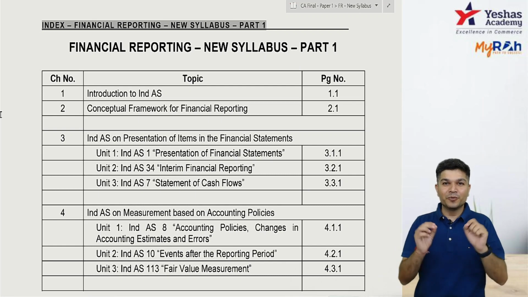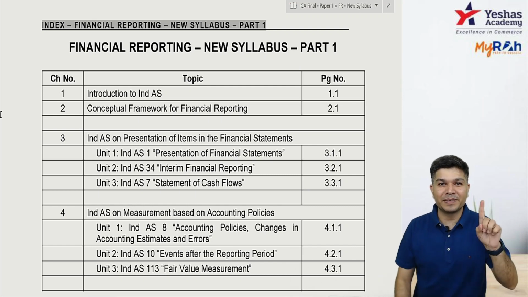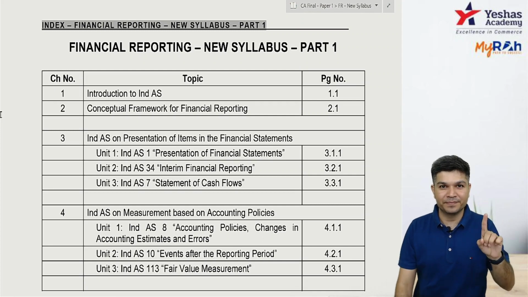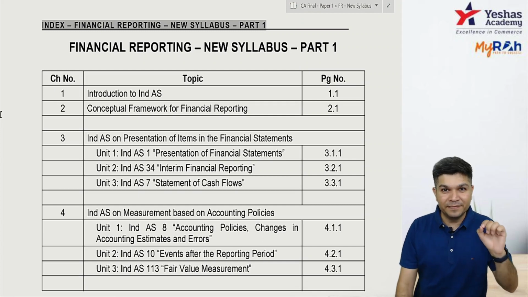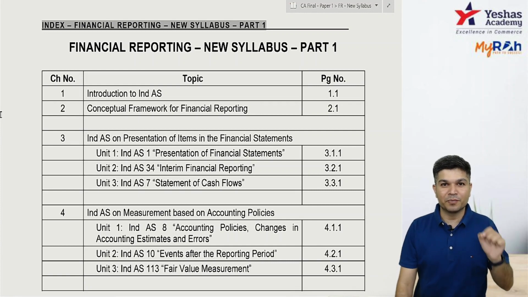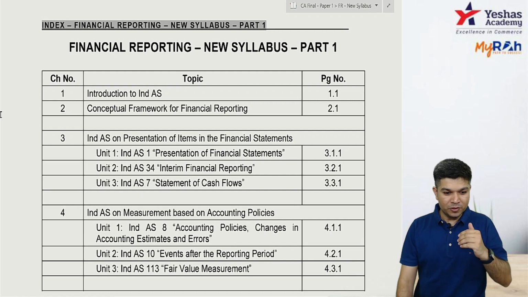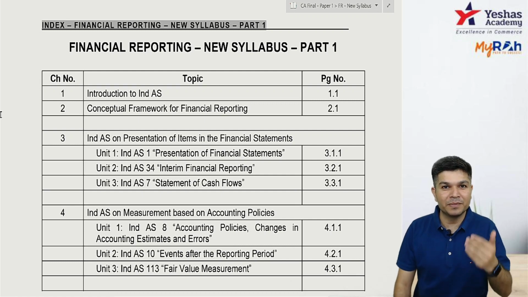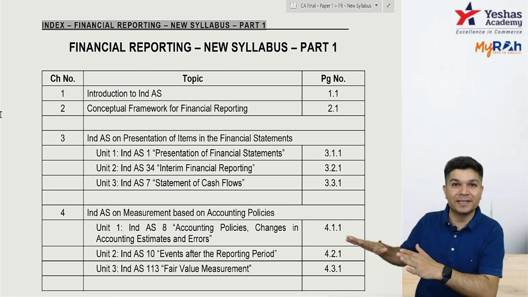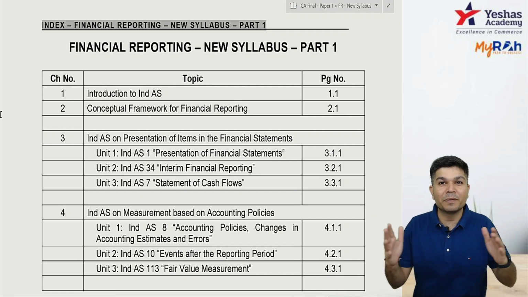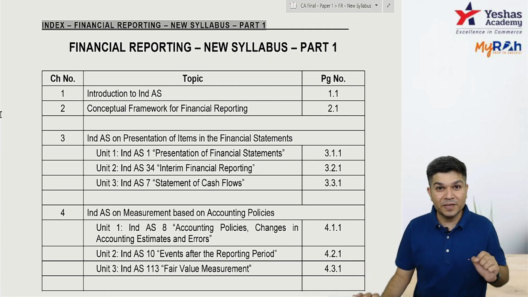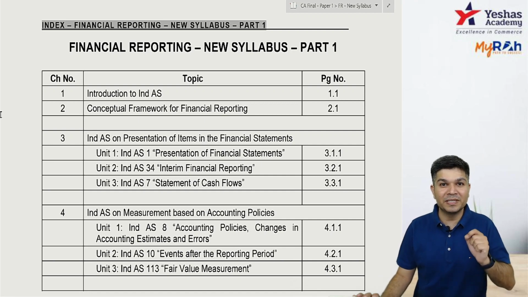But I want to tell you a few things before I start. Number one, I want you to have proper discipline. The final level is not difficult, but you need a disciplined approach. The problem with students is they don't take up their coaching on a timely basis. They keep everything for the end, and at the last moment, they're not able to complete the syllabus. The first and most important thing is to ensure you complete all your syllabus on a timely basis.